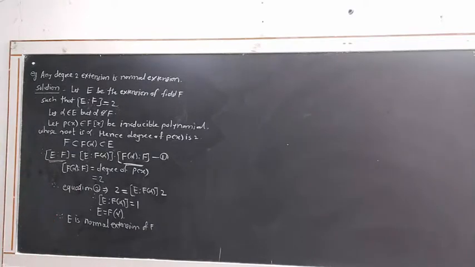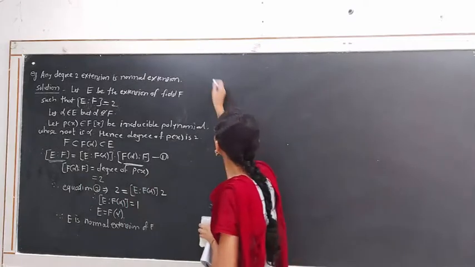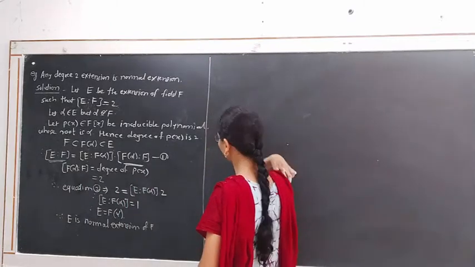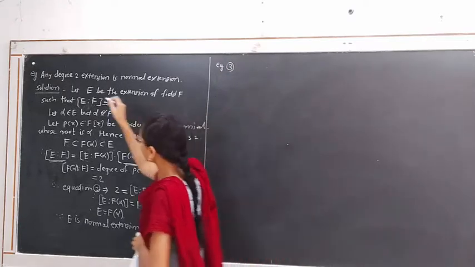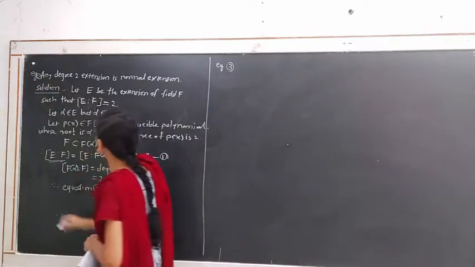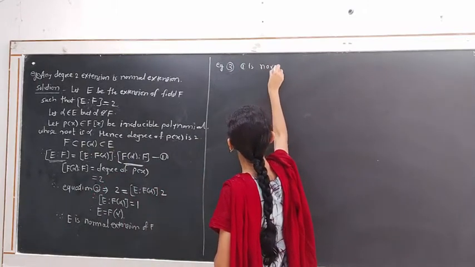We take another example on the normal extension. Example 3, this is the second example: C is a normal extension of R.